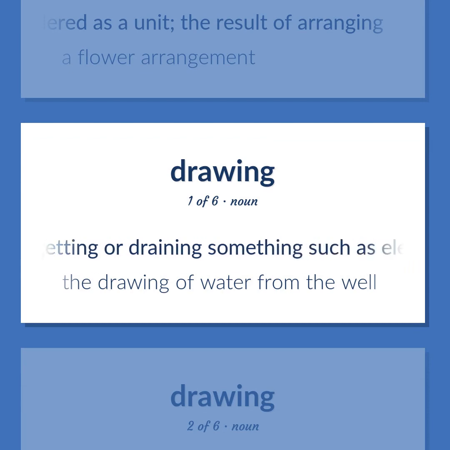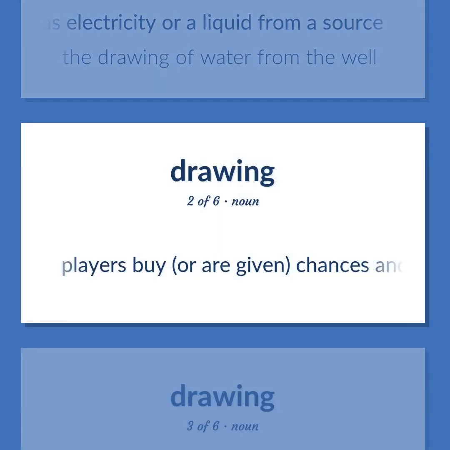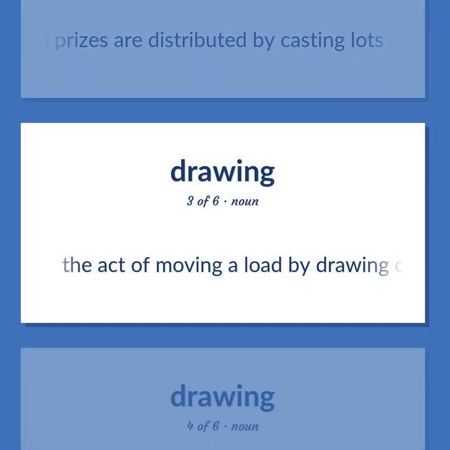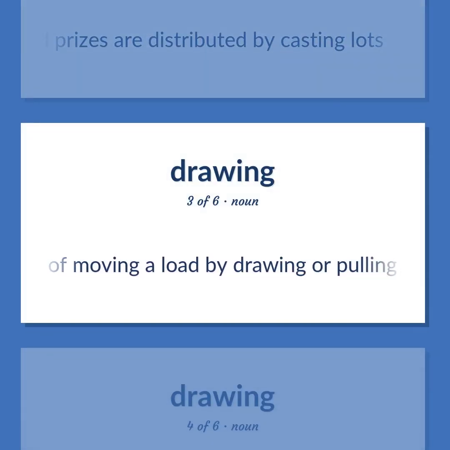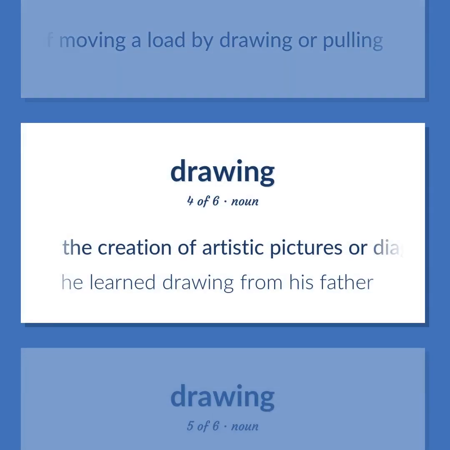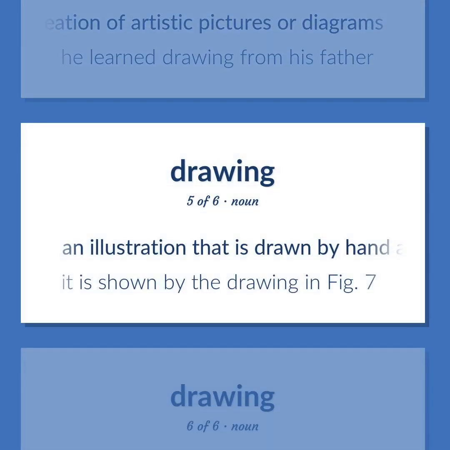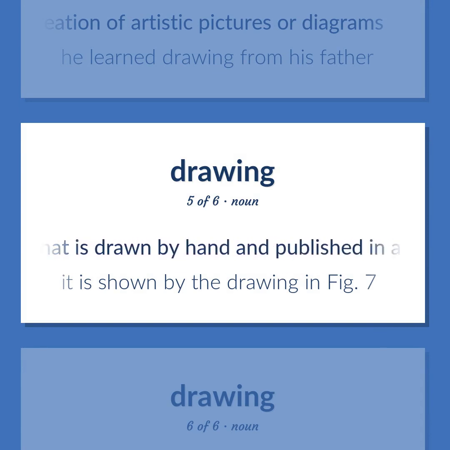Act of getting or draining something such as electricity or a liquid from a source. The drawing of water from the well. Players buy, or are given, chances and prizes are distributed by casting lots. The act of moving a load by drawing or pulling. The creation of artistic pictures or diagrams. He learned drawing from his father. An illustration that is drawn by hand and published in a book, magazine, or newspaper. It is shown by the drawing in Fig. 7.